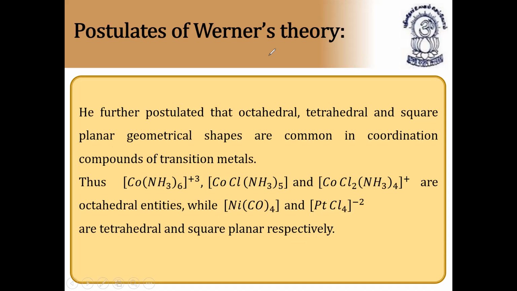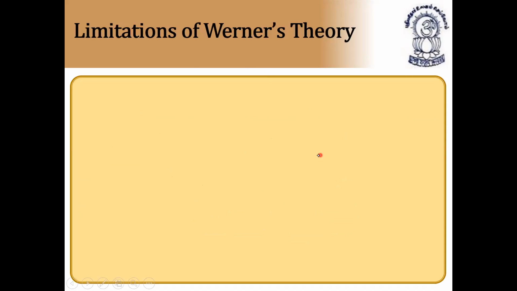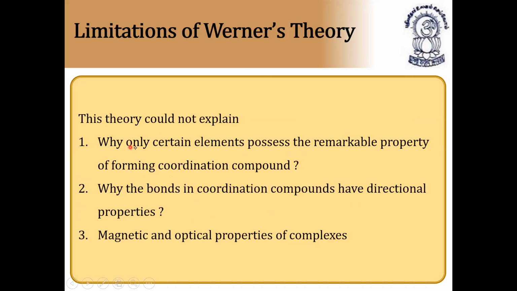Next, limitations: what he could not explain. This theory could not explain why only certain elements possess the remarkable property of forming coordination compounds, why the bonds in coordination compounds have directional properties, and third, the magnetic and optical properties of complexes. So these are the limitations of Werner's theory. All the three limitations are very important.